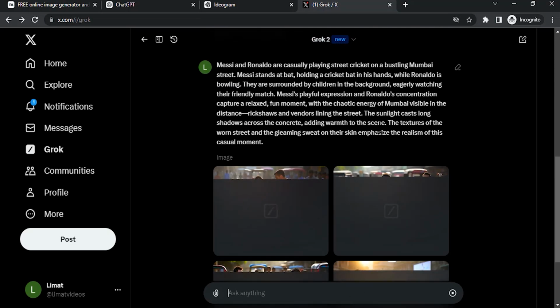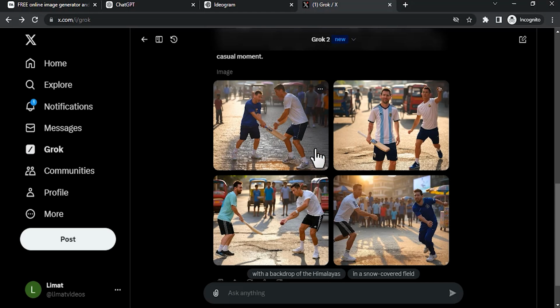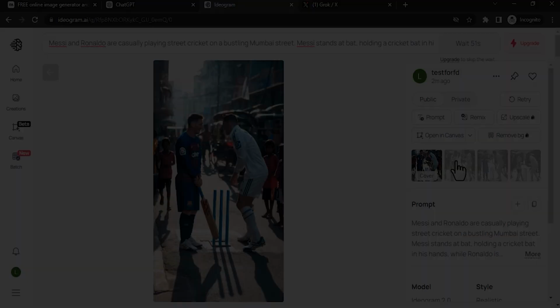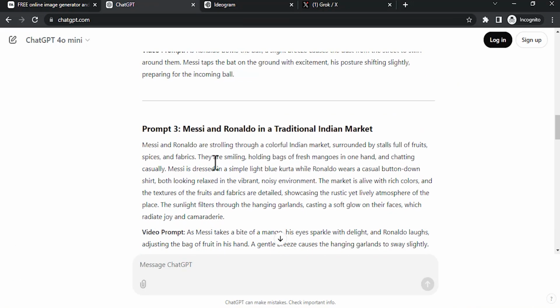So Grok is kind of the fastest of the 3. It produced these 4 results. If you like any one of these, you can download. And this one is from the Stable Diffusion model. If you like any one from here, you can download it. And you have 4 different results. If you don't like these images, you can generate again using the same prompt, or you can skip this prompt and go to the next prompt.